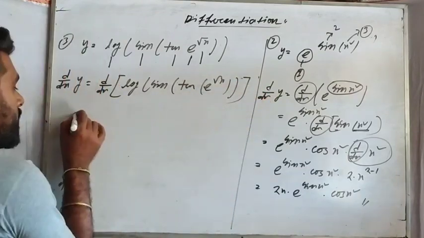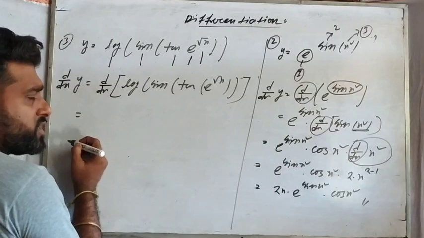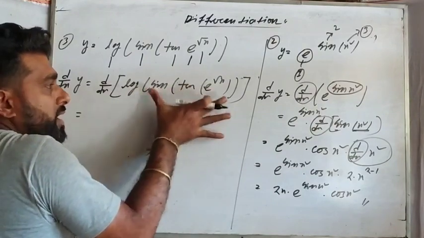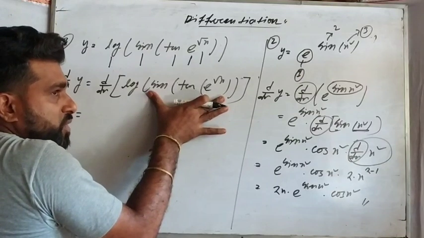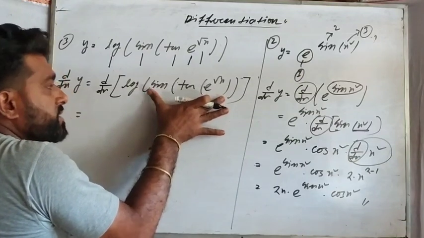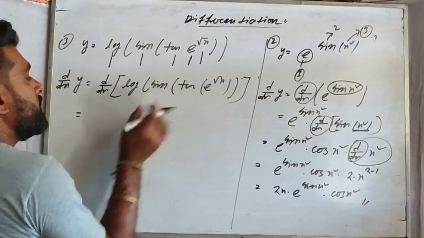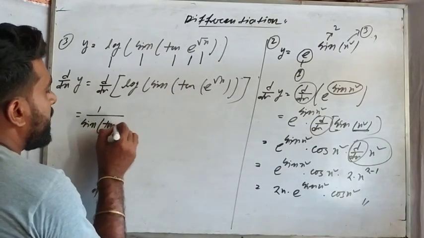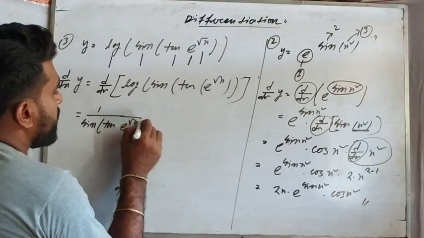Okay. Now at first, what is your first expression here? Log x. Whole thing is x. Log x. Dx of log x, formula is what? 1 by x. This whole term x, so there is 1 by x. That is sine 10 e to the power root x.